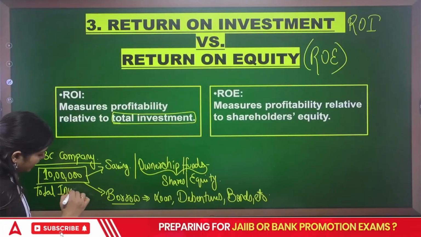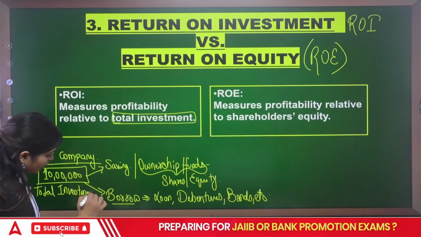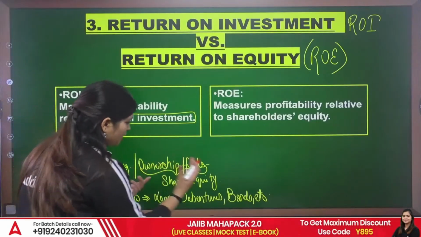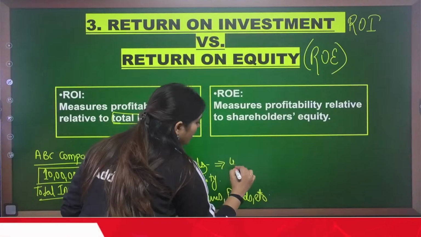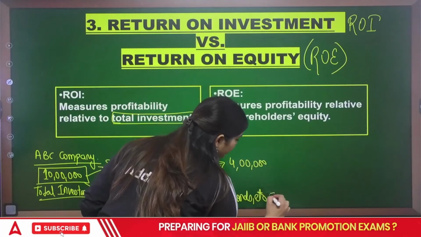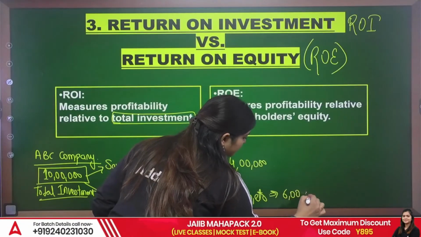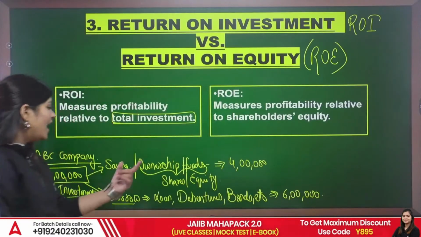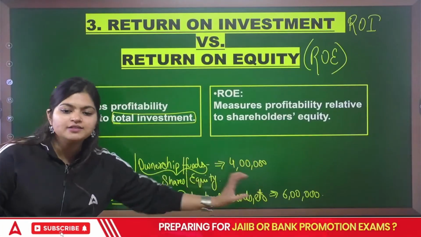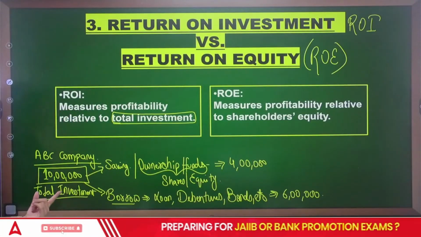And how do I arrange this total investment? From loan as well as from my savings. Suppose from ownership, from this equity, I have taken around 4 lakhs, and from borrowing 6 lakhs. I am going to add both sides, equities as well as loan amount. That is the total investment.